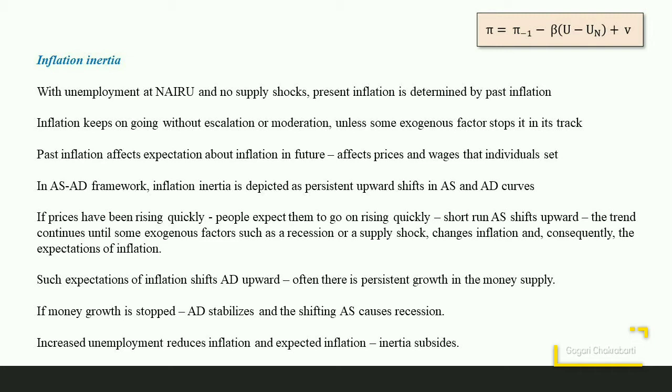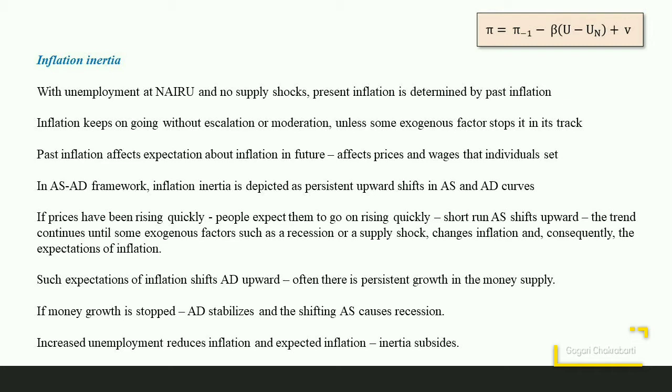Inflation inertia may be explained in the AS-AD framework. It is depicted as persistent upward shifts in the aggregate supply and the aggregate demand curves. Suppose that the prices have been rising quickly, then people would expect them to go on rising quickly. So the short-run aggregate supply curve will keep on shifting upward until some exogenous factors such as a recession or a supply shock could change the inflation and the expectations of inflation.